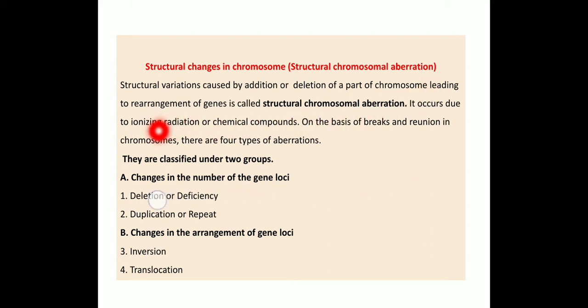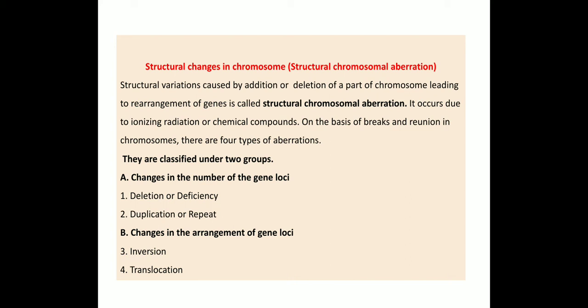It occurs due to ionizing radiation. Ionizing radiation is a mutagen; it causes mutation. Some chemical compounds are also used to cause mutations. Such chemicals are known as mutagens or mutagenic agents. Radiation or chemical substances cause mutations through break and reunion of the chromosomes, that is, recombination.